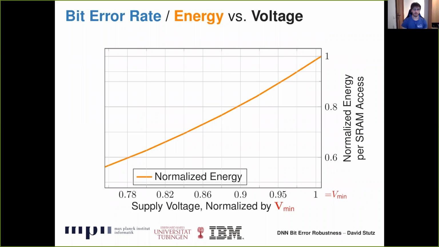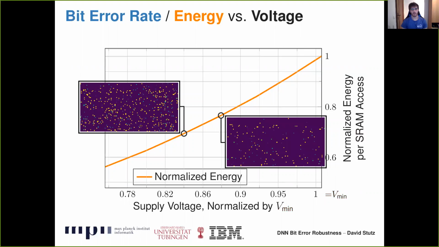DNN accelerators generally feature on-chip SRAM, which is used as scratch pads to store DNN weights. Data access and movement usually makes up a significant part of the accelerator's energy consumption, and so reducing the voltage of the involved SRAM arrays has become interesting to improve energy efficiency. As shown here, energy consumption per SRAM access can be reduced significantly when reducing voltage. Note that both axes here are normalized by Vmin, which is the lowest measured voltage for error-free operation.